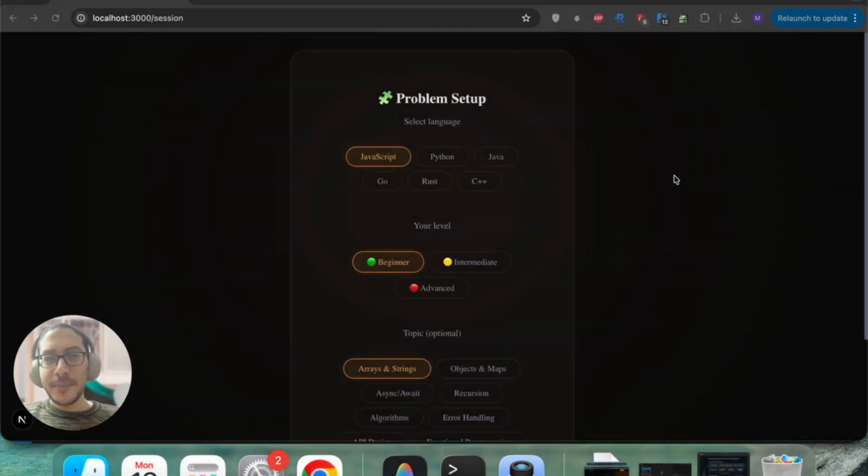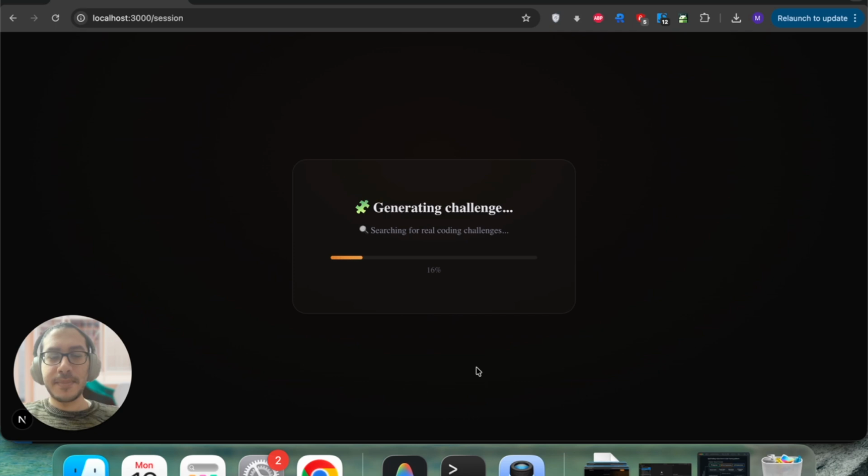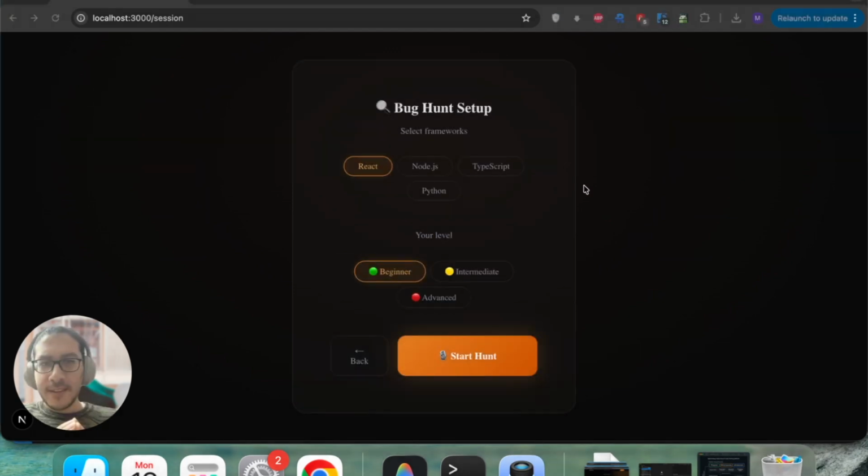Now we are in problem solving mode. We select the language, we select our level, and we select an optional topic. And then we click start a challenge. It is now generating a challenge, and it is searching for real code challenges, not just inventing or hallucinating anything.